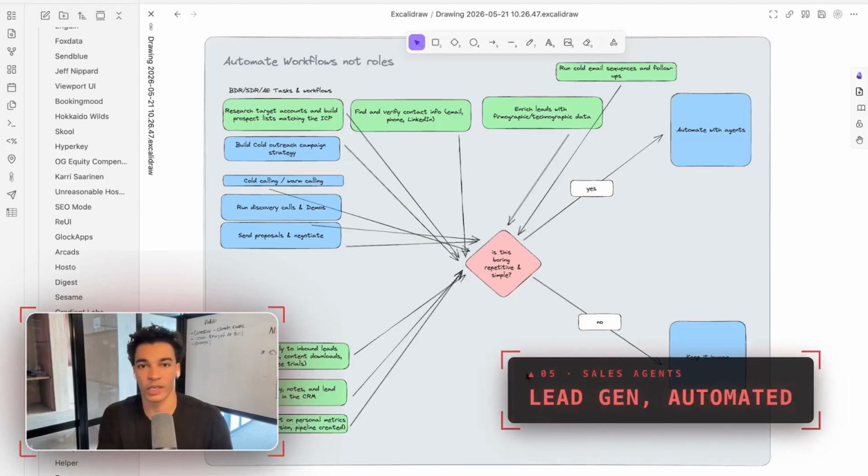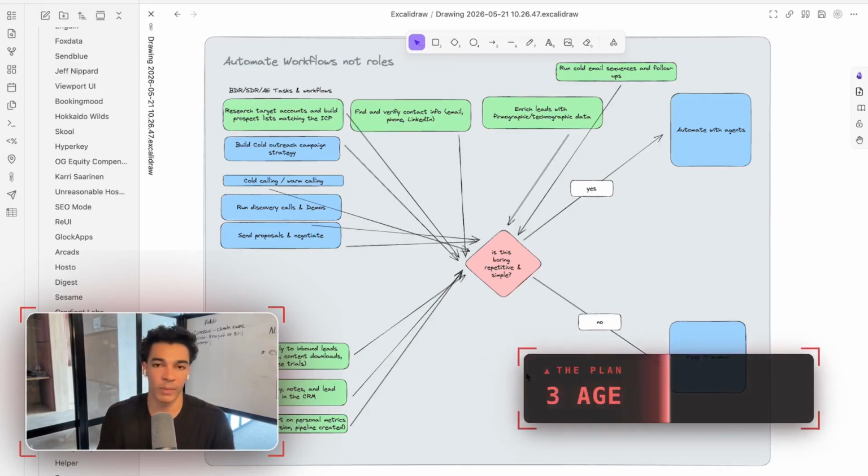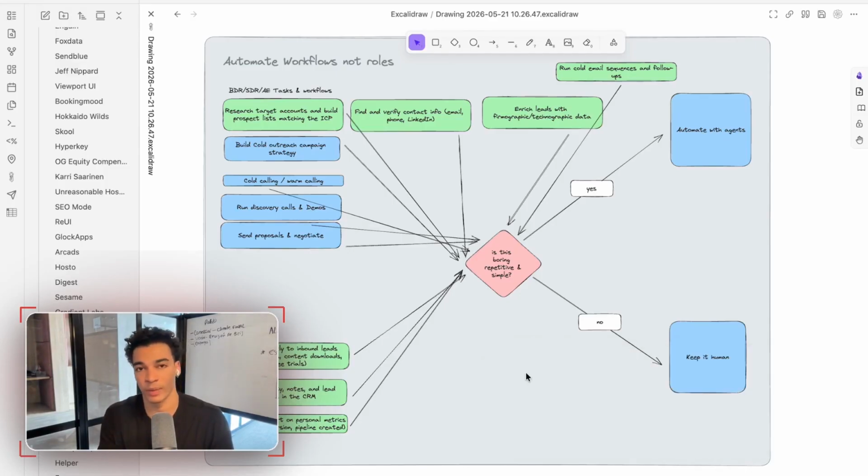Okay, let's talk about lead generation and sales. In this section, I'm going to be breaking down step by step how you can build 3 different agents that are going to help you with different lead generation and sales processes. Hopefully these are going to be generalized examples so you can use them as inspiration to build systems that are more applicable to your business.